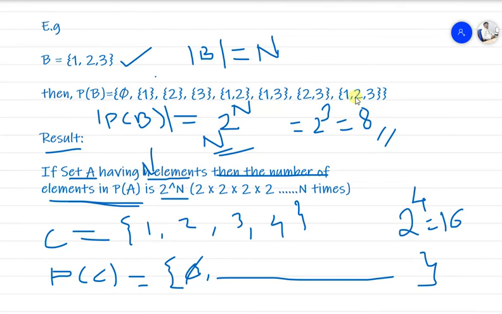So all these elements will be there. Now we have to find 8 more elements. Getting it? So likewise we'll find the power set of C. So this is the way to find the power set of a set.